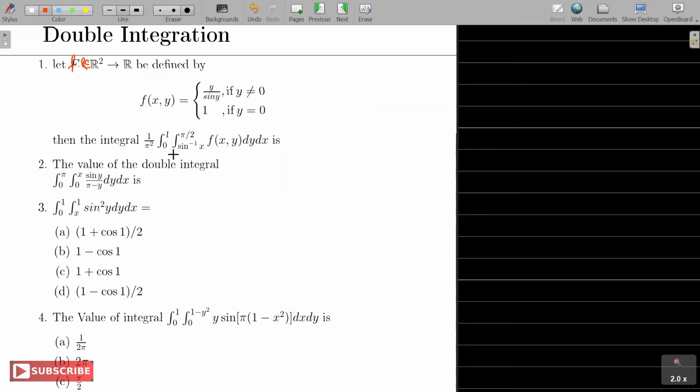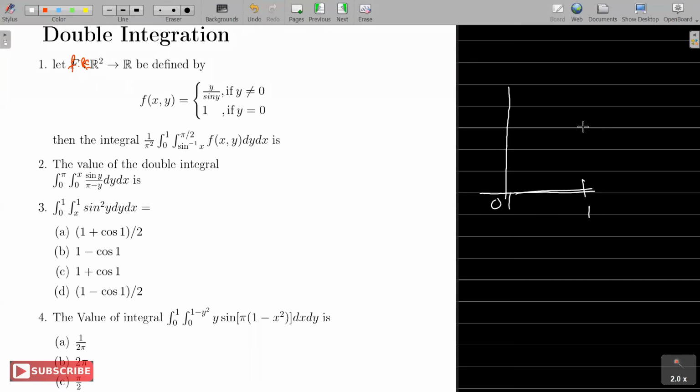So the subset R has limits given by x going from 0 to 1, y going from sine inverse x to pi by 2. Okay. So only when y is 0, the function is not defined. Otherwise, it's defined. As I said, if you try to sketch the region, that is always helpful. So x is 0 to 1, right?